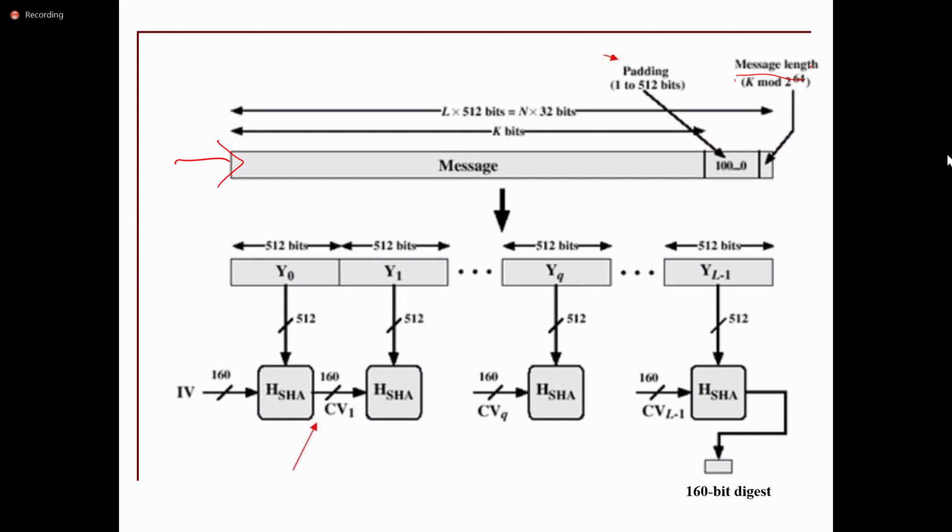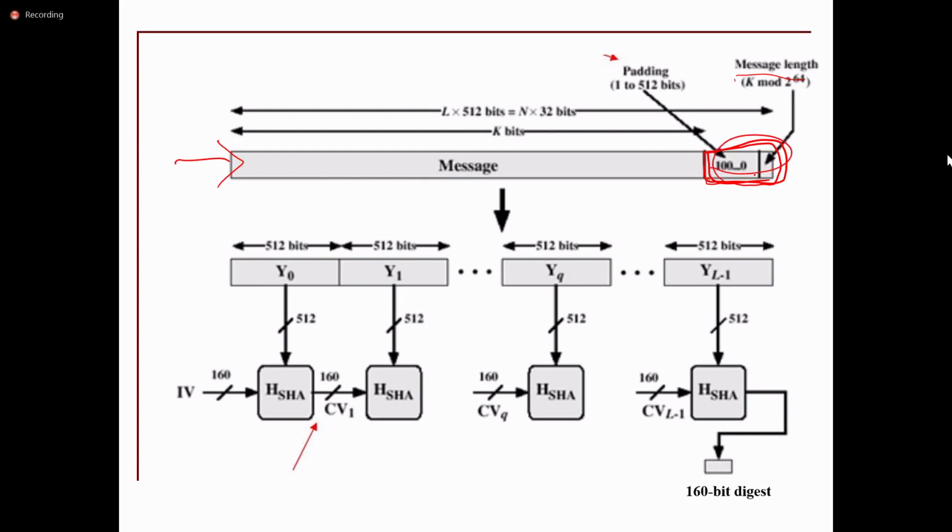Then it is going to add some bits. This is the padding; we call them the padding bits. The use of padding is that we need to know the size of the message. It can allow a maximum of 2^64 bits, but what is the original size of the message? That value will be added here.